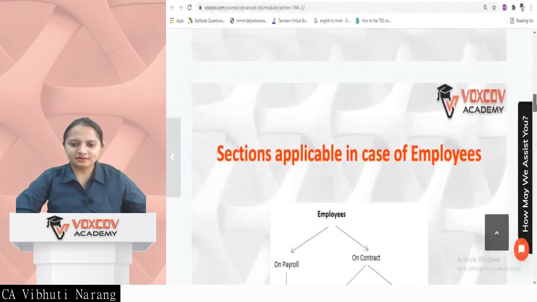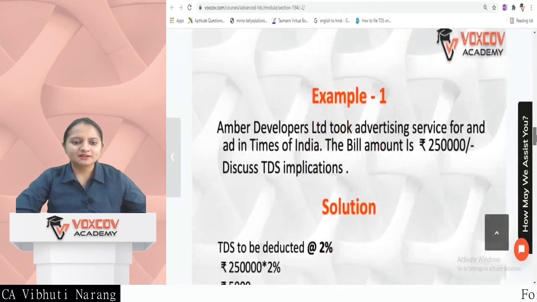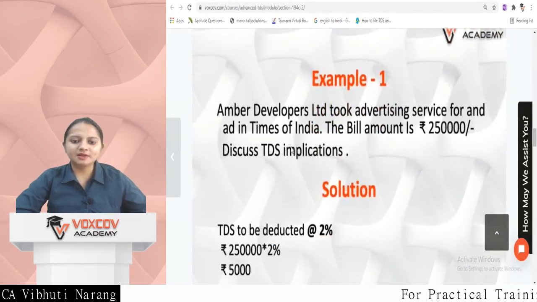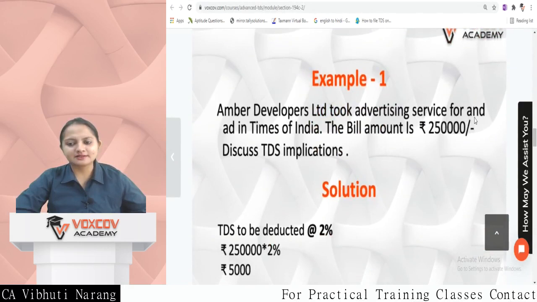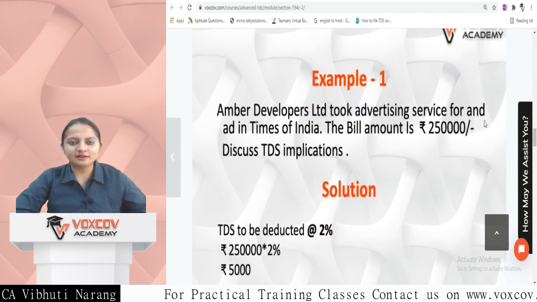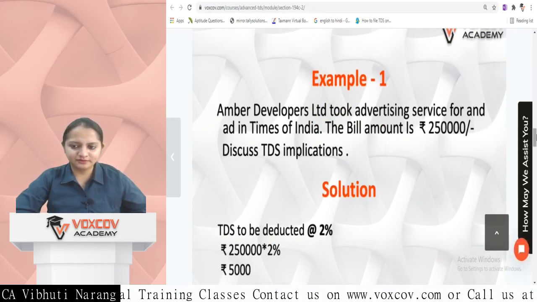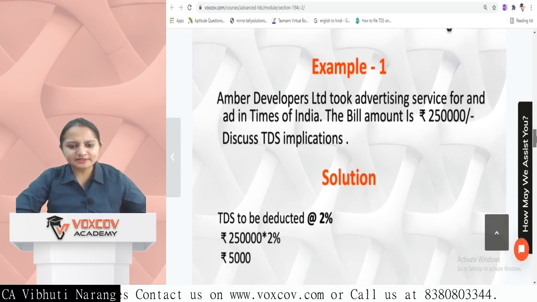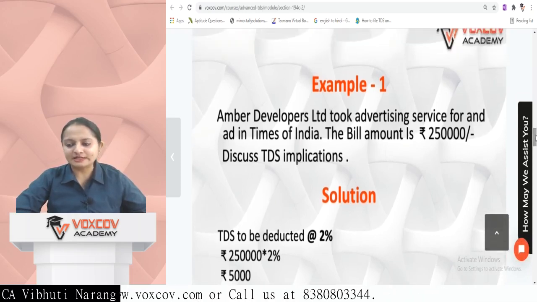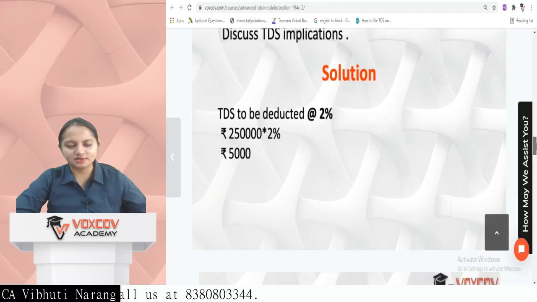Types of service is quite a theoretical thing. Let's go on to the example. Amber Developers Limited took advertising contract service for an ad in Times of India. The bill amount is 2,50,000. So it is exceeding rupees 30,000, and Amber Developers Limited is a company, so 2% TDS is liable to be deducted.